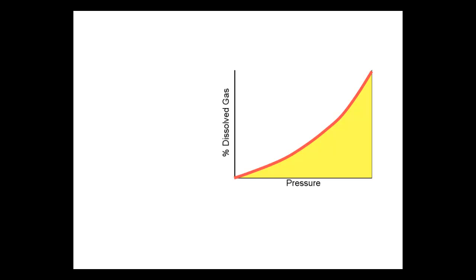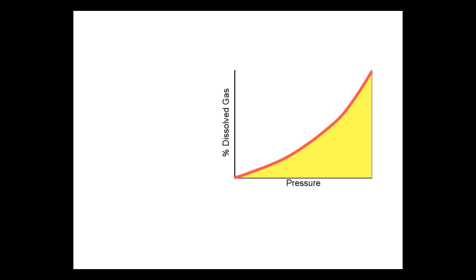Here's the key point. The amount of a gas that can be dissolved into a magma is proportional to the pressure. More pressure, more dissolved gas. We can show this on a solubility diagram like the one shown here, where we plot the pressure on the x-axis versus the percentage of dissolved gas on the y-axis. The red line is the solubility curve, and notice it increases up and away from the origin.